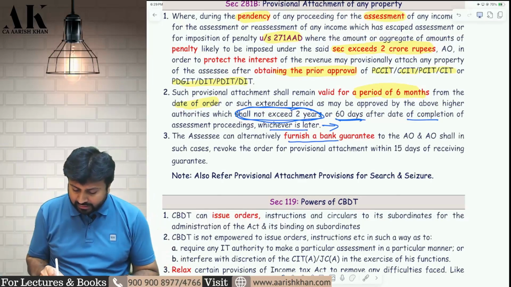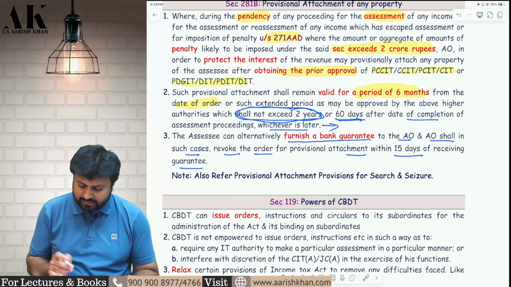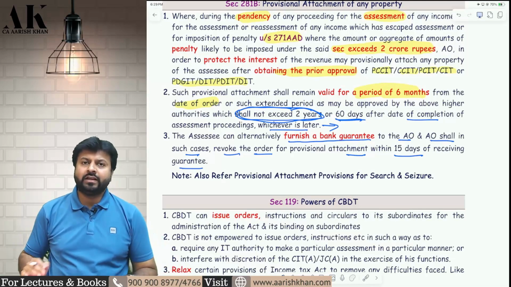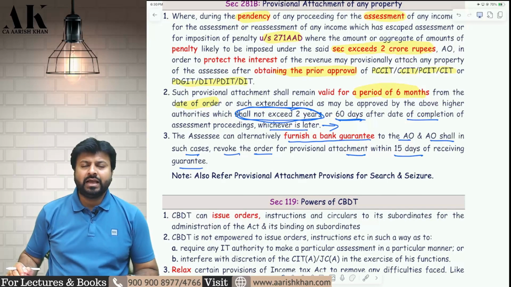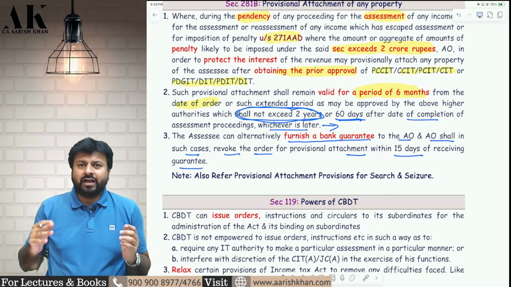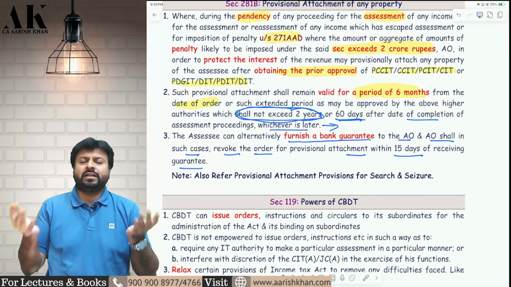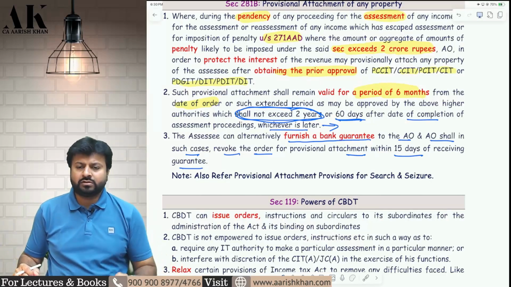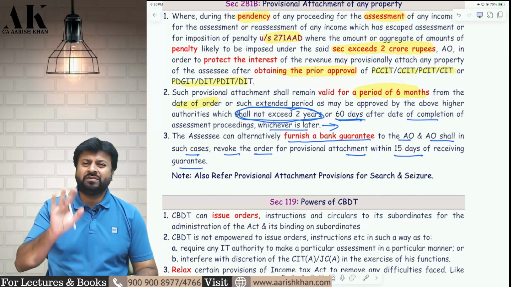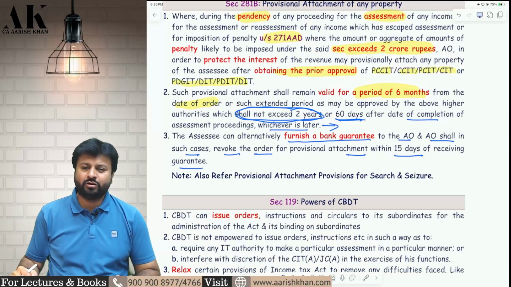Now, assessee can alternatively furnish a bank guarantee to the AO, and the AO shall in such cases revoke the order for provisional attachment within 15 days of the guarantee. So once you give the guarantee, within 15 days, the AO will remove the provisional attachment, and then you can sell your property as you want. Ultimately, the department wants security. Now, either they will get the security through provisional attachment, and if you are giving a bank guarantee, then that is also an equal security. That is also sufficient. But remember, the bank guarantee has to be given only through a scheduled bank. Other banks' bank guarantee they will not accept. They will only accept a scheduled bank guarantee.